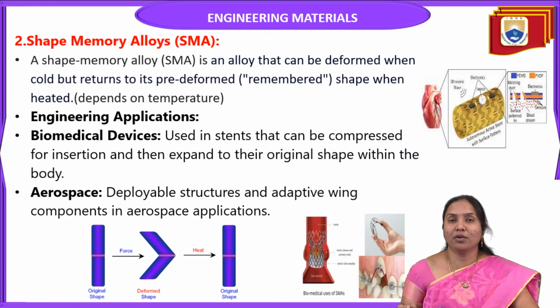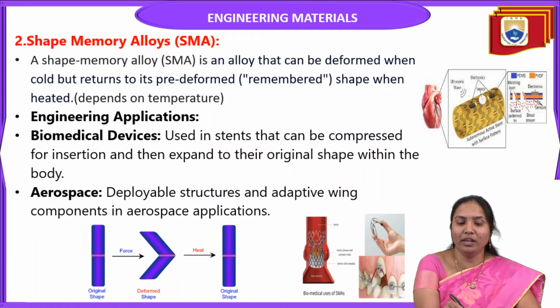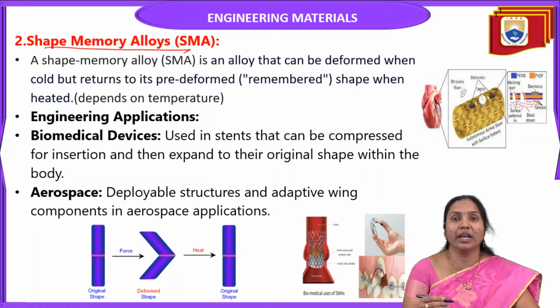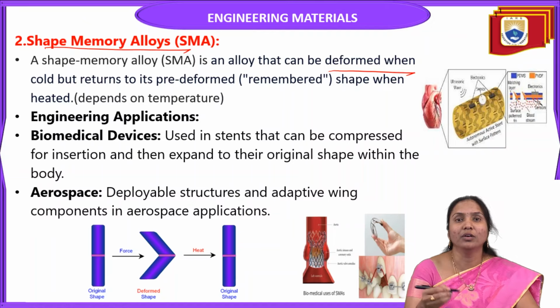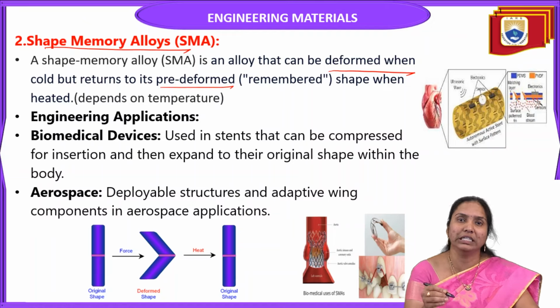The second type of smart materials is shape memory alloys. An alloy means a mixture of metals. A shape memory alloy can be deformed when cold, but returns to its original shape, that is, its pre-deformed or remembered shape, when heated. That means it depends on temperature.